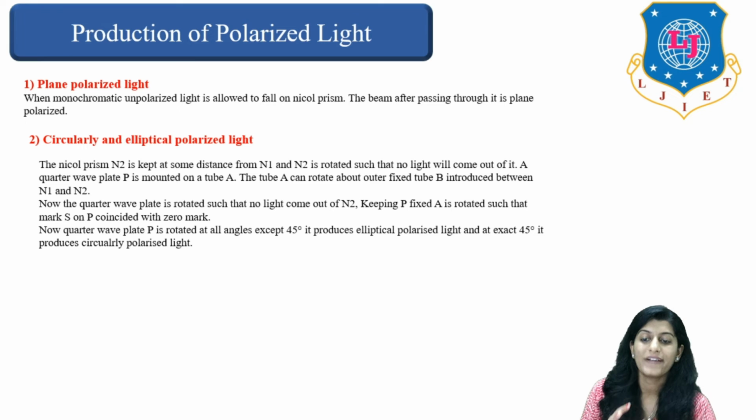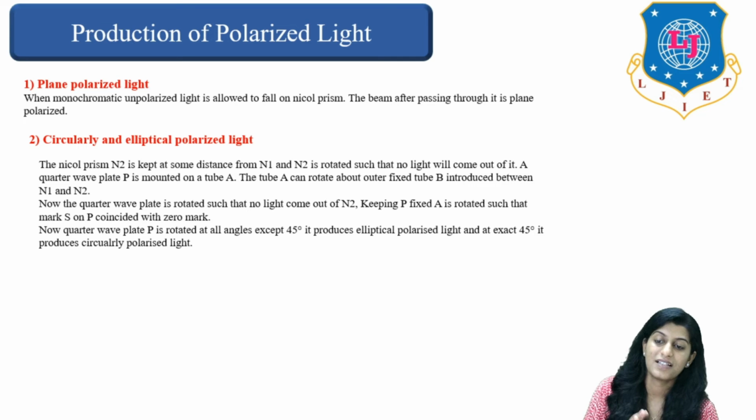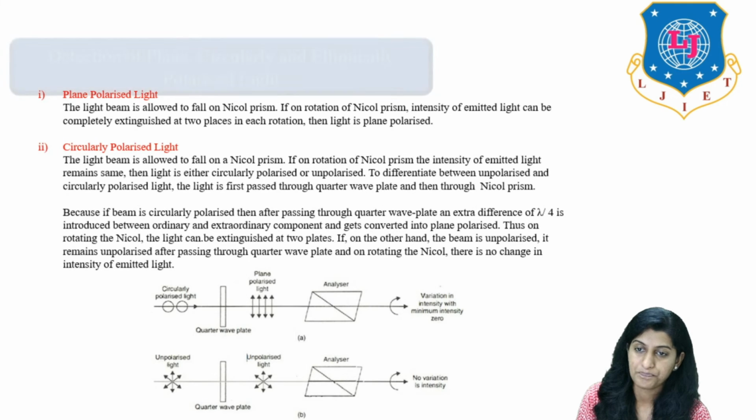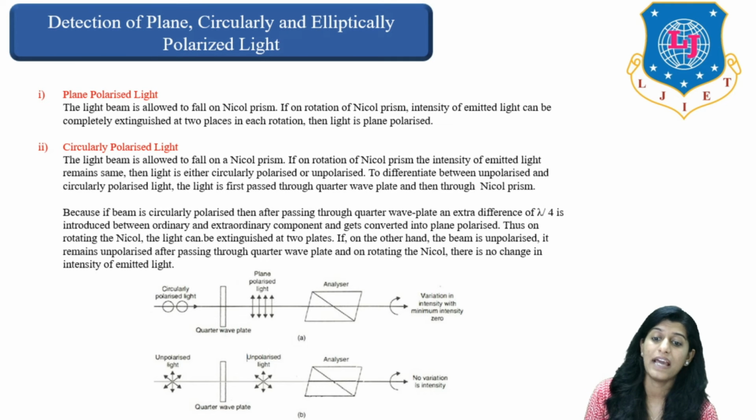Now the quarter wave plate is rotated such that no light comes out of N2. Keeping P fixed, A is rotated such that mark S on P coincides with the mark. So this is actually circular or elliptical light. Now let us see how they are produced.